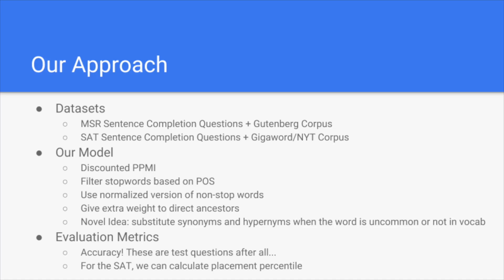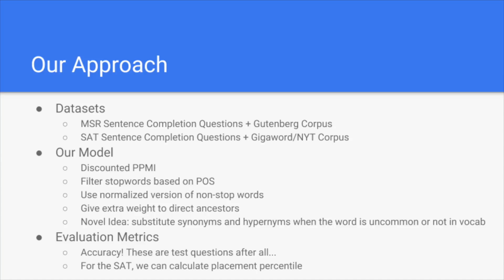Currently, we have two data sets that we're working with. The first is the Microsoft Research Sentence Completion Questions, which come with about 1,000 sentence completion questions, along with its own training corpus, which is drawn from Project Gutenberg. We've also compiled a data set of SAT questions, about 300 of them, and for this data set, we are going to use a corpus from the New York Times, which comes from the GigaWord corpus.